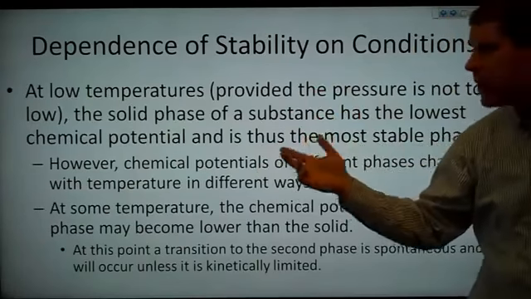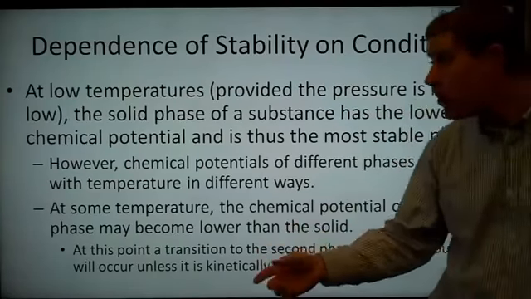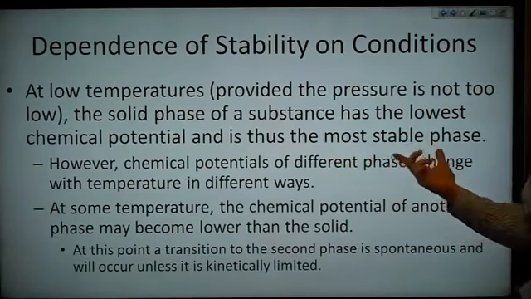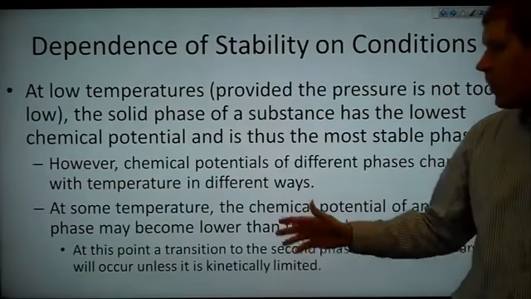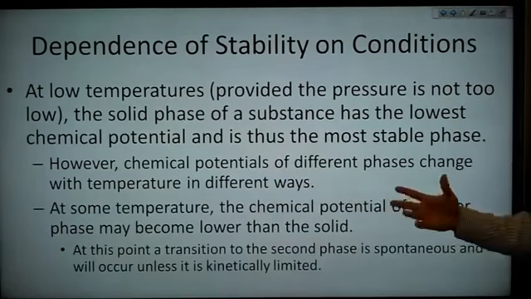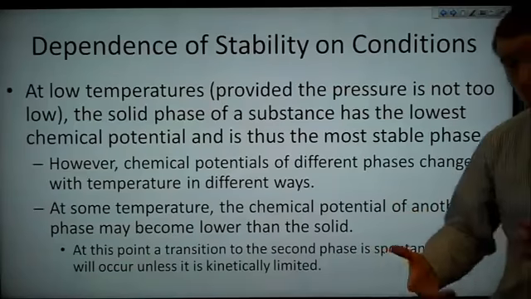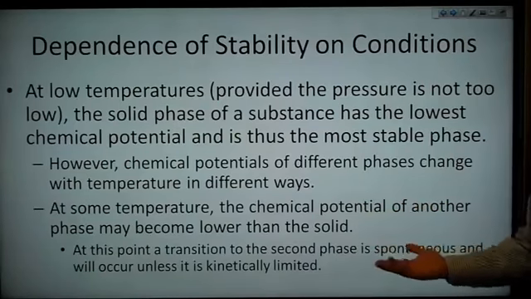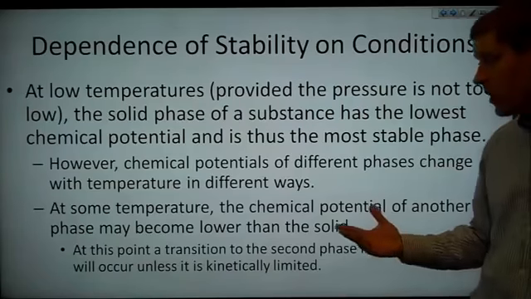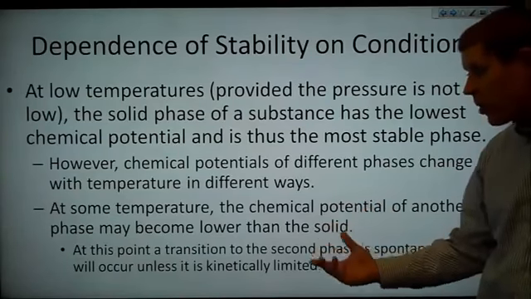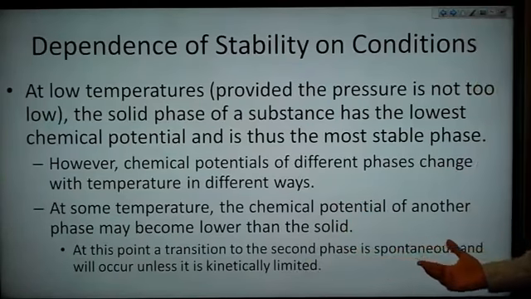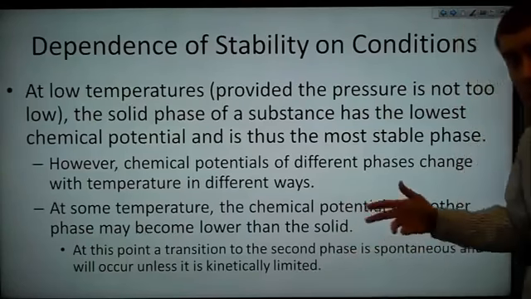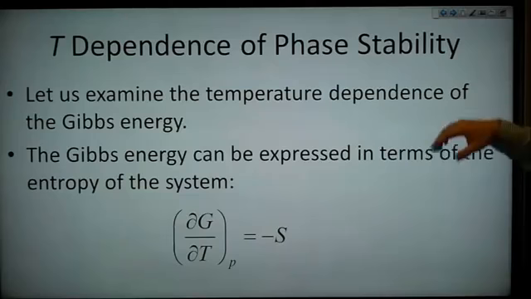At low temperatures, provided the pressure is not too low, the solid phase of a substance has the lowest chemical potential, and thus is the most stable phase. Note, however, that chemical potentials of different phases change with temperature in different ways. At some temperature, the chemical potential of another phase, like a liquid, may become lower than the solid. At this point, a transition to the second phase is spontaneous and will occur, provided it's not kinetically limited.